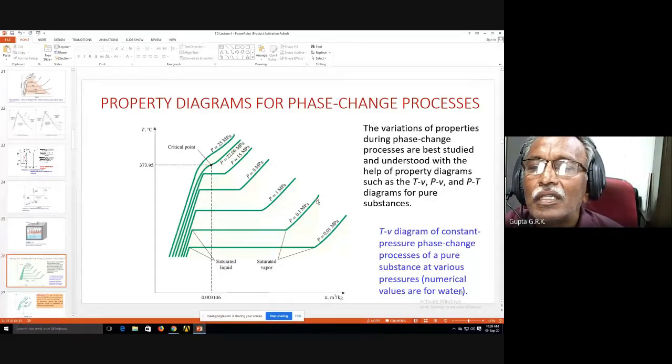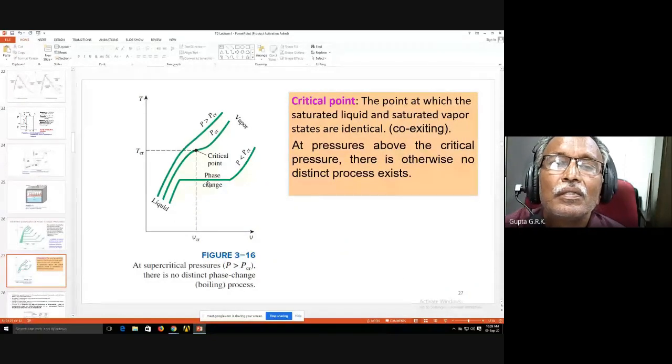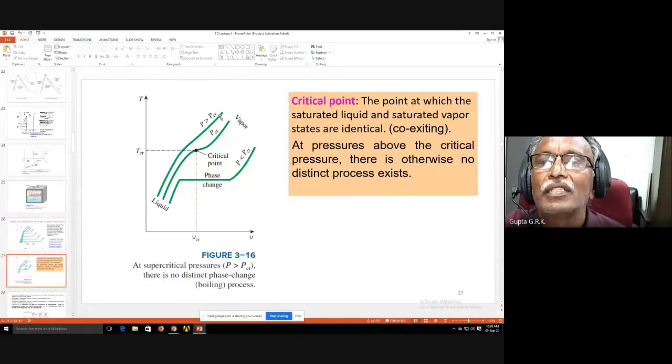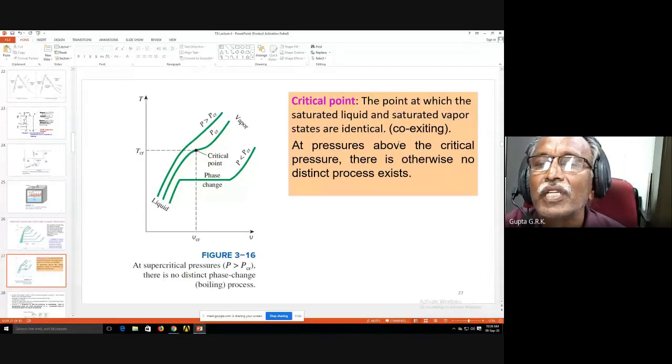Okay, this is again the same thing. Below critical pressure, the phase change takes place like this, and at the critical point, it takes place like this, and above the critical pressure, it goes like this. So the critical point is the point at which the saturated liquid and saturated vapor states are identical and they are coexisting.